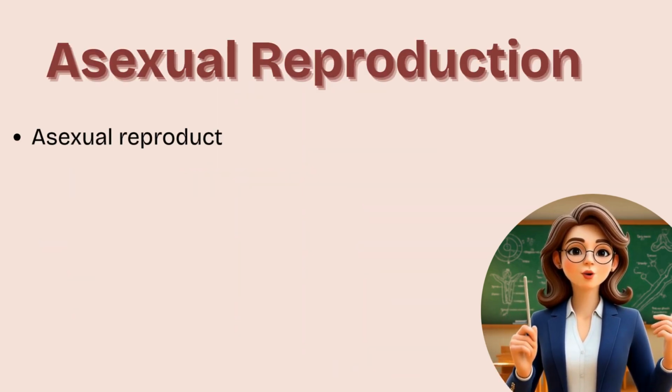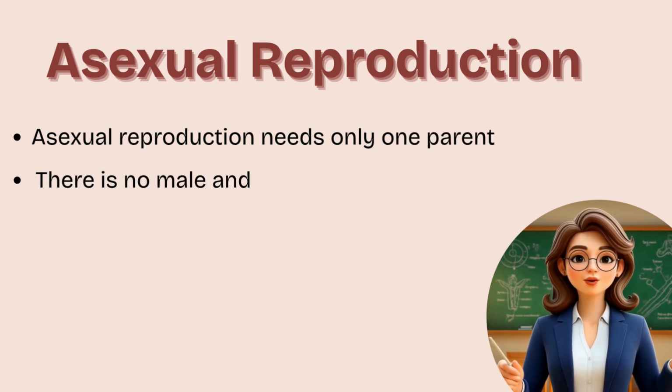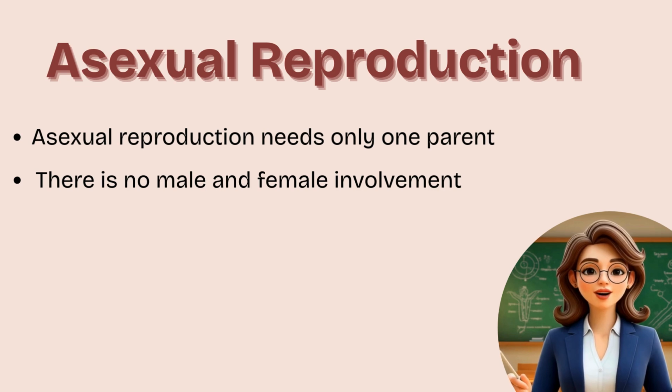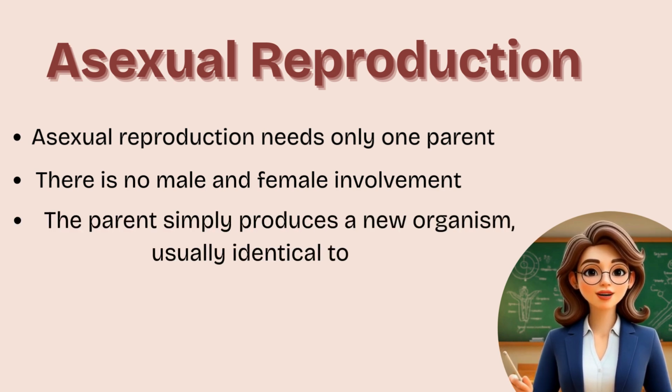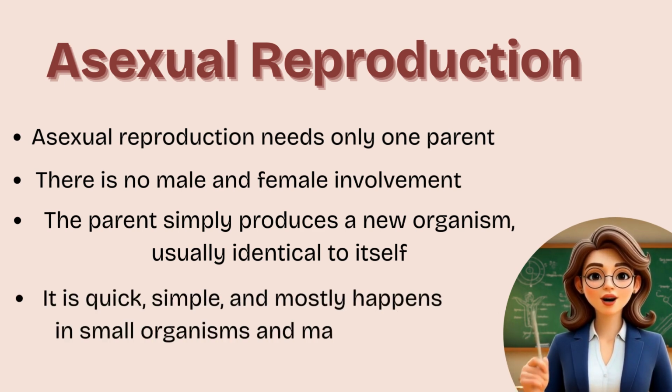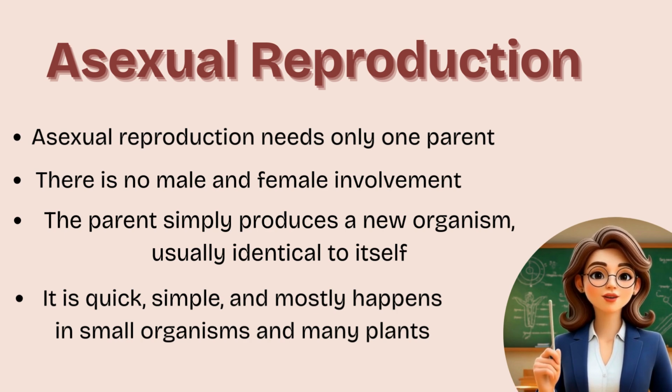Asexual reproduction needs only one parent. There is no male and female involvement and no fusion of gametes. The parent simply produces a new organism, usually identical to itself. It is quick, simple, and mostly happens in small organisms and many plants.